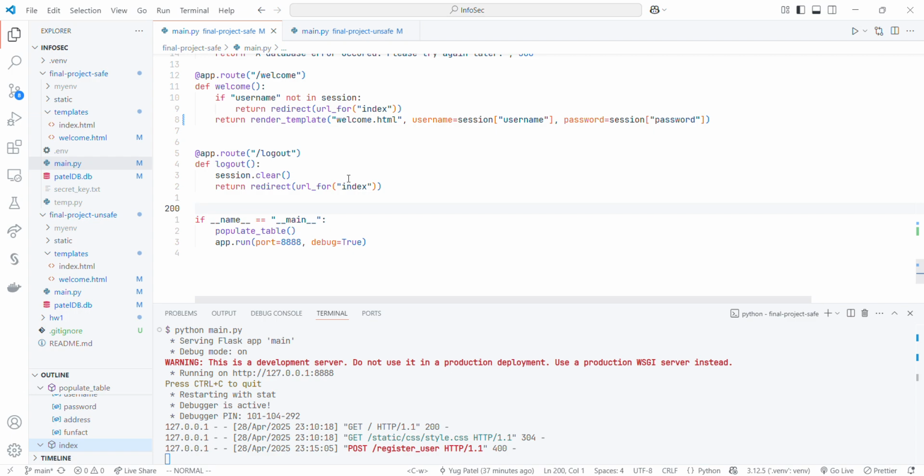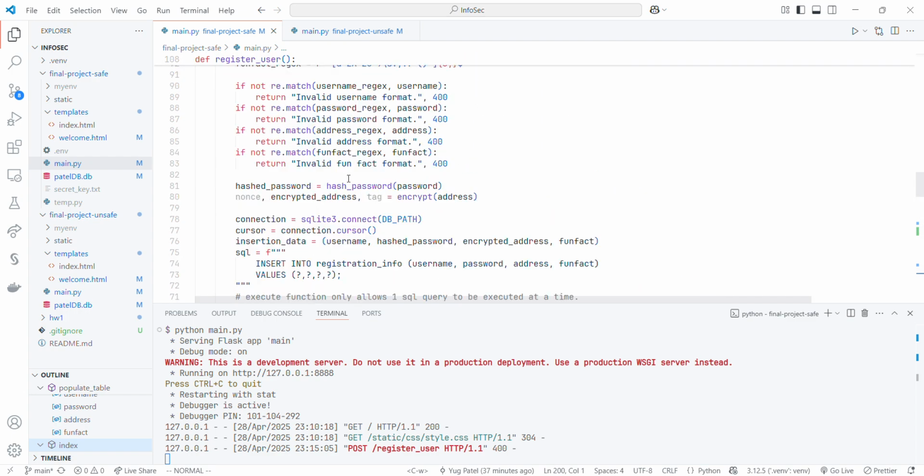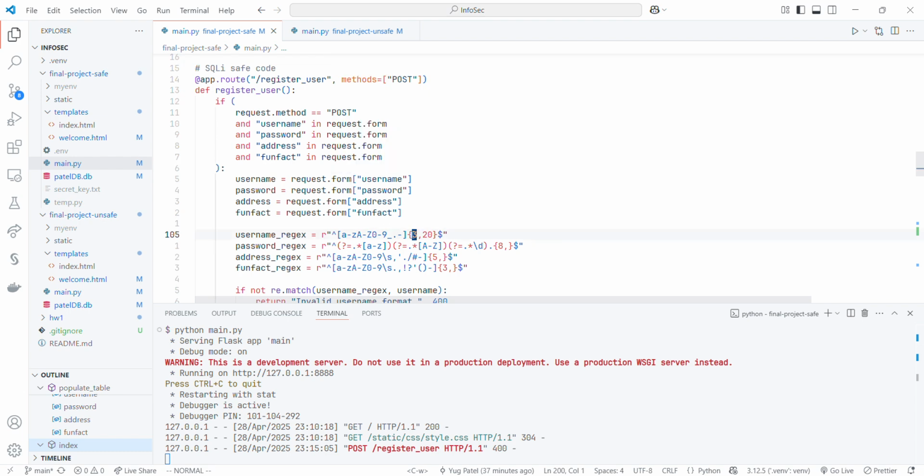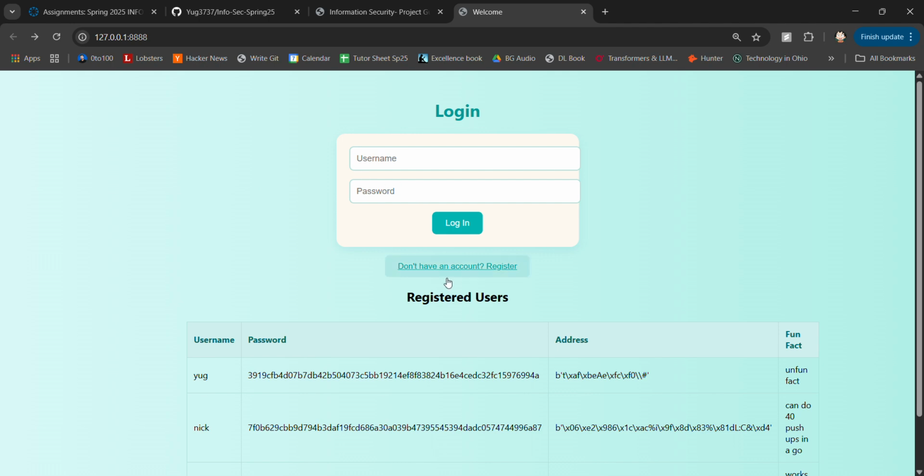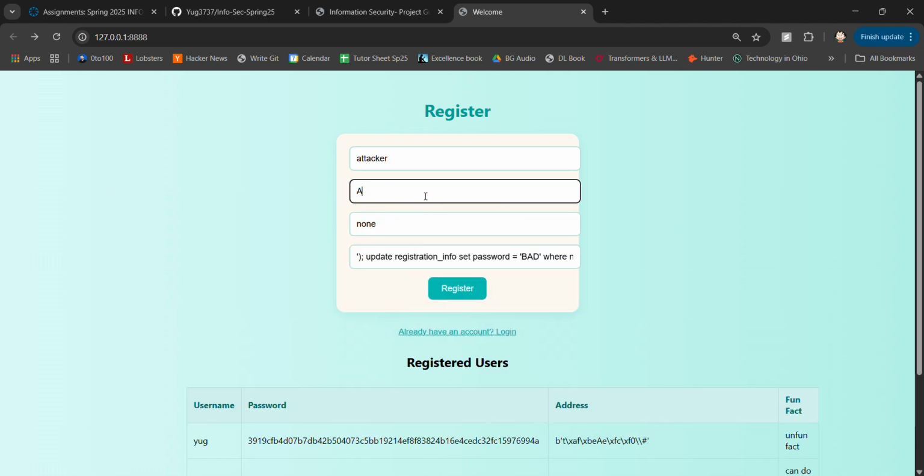Cool. So if we click register, it says invalid password format. Our password format, if we see, is going to be 3 to 20 characters of uppercase, lowercase, numbers, hyphen, full stop, and underscore. So let's try to provide a valid one, a good amount of lowercase, uppercase, numbers, and let's give it an underscore. Let's see if this works.